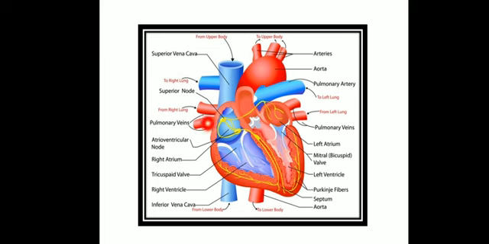So the right atrium receives the blood from the body, and the left atrium receives blood from different parts as well. The right atrium will be receiving the deoxygenated blood from all the body parts. And what type of blood? It will be receiving the deoxygenated blood except from the lungs. Keep it in mind. The right atrium receives blood from all the body parts except the lungs.